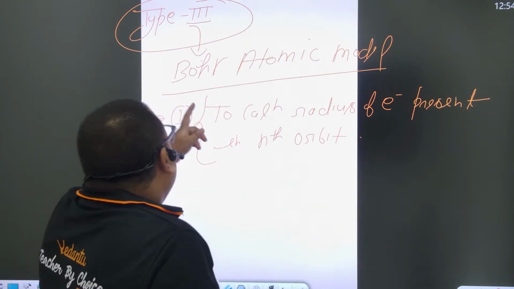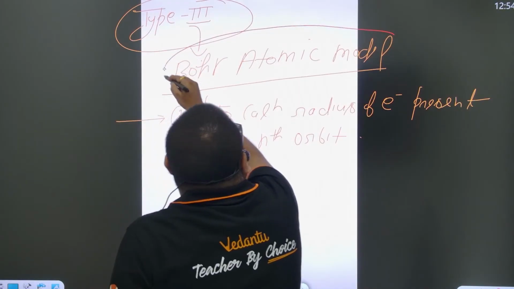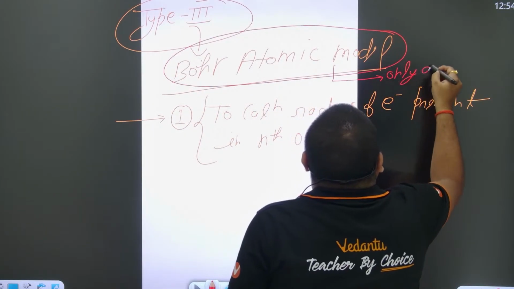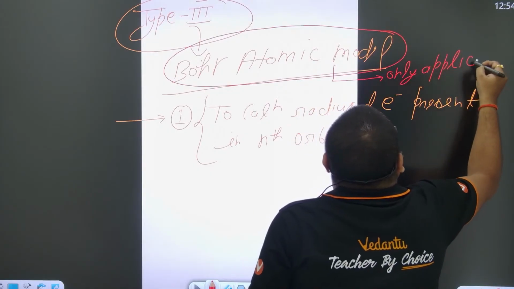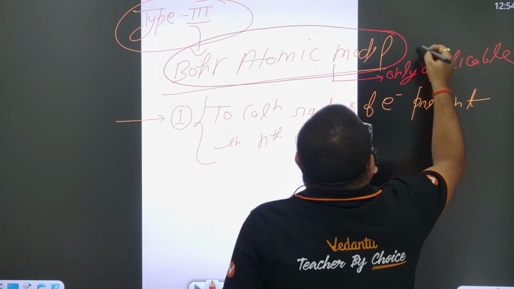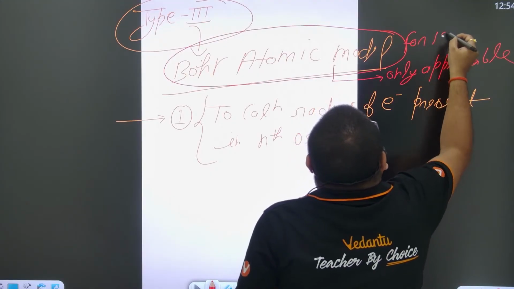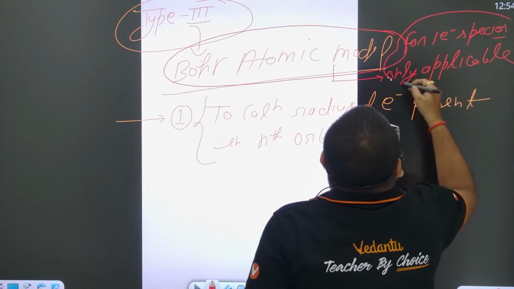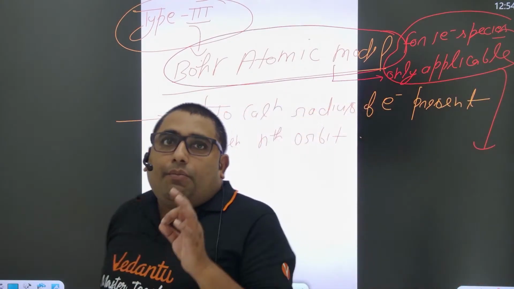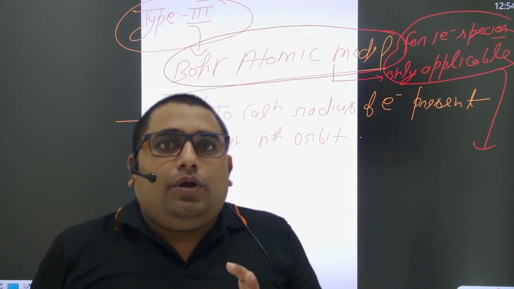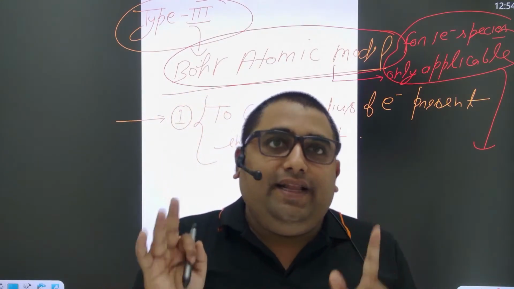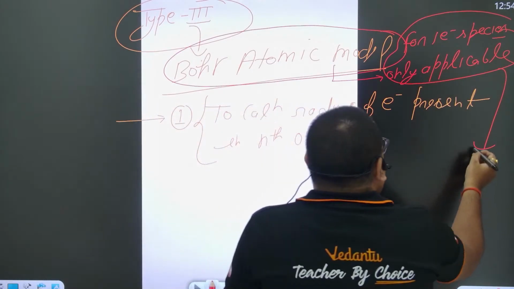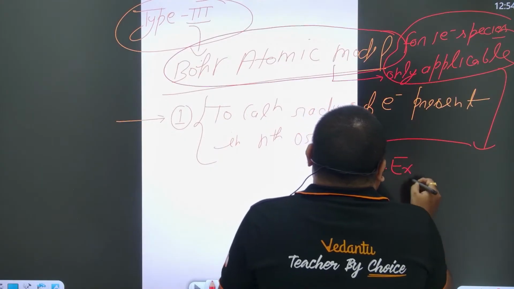And first you have to remember one most important thing before starting the type 1 question. The Bohr atomic model is only applicable for one electron species. Must remember this. You can only apply all the Bohr atomic model formulas to those species which contain one electron, right? For example, hydrogen is there.